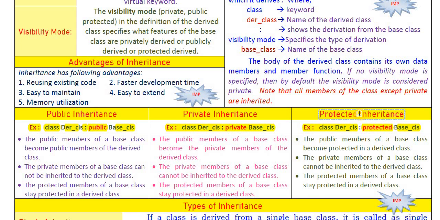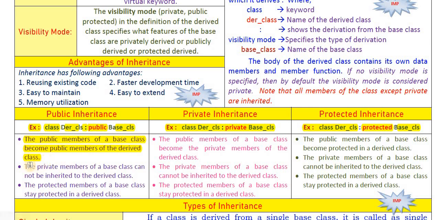So what happens when we use public, private, protected? Let us see in detail. When we use public as a visibility mode, then the public members of base class remain public members in derived class also. No changes. Public members are transferred from base class to derived class, and in derived class also public members remain public only.